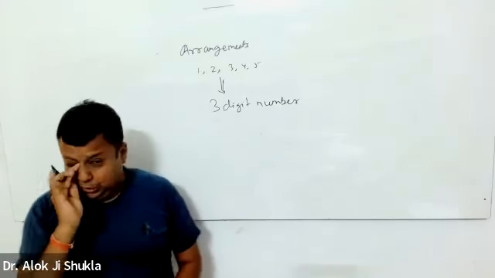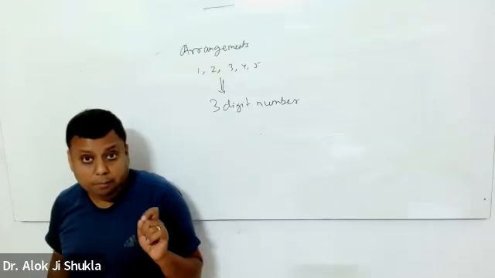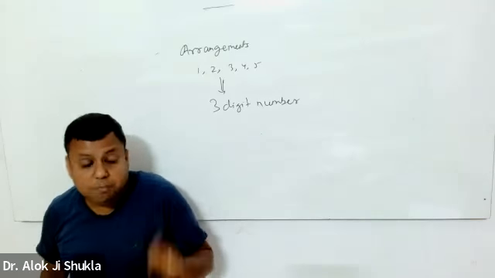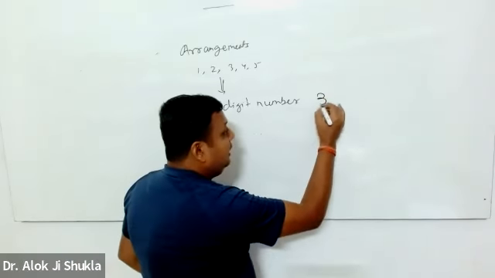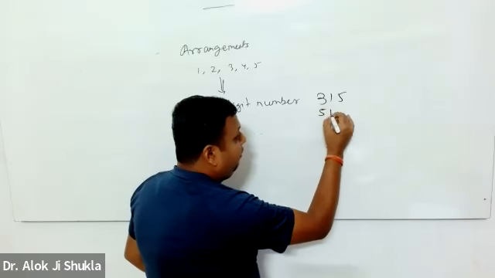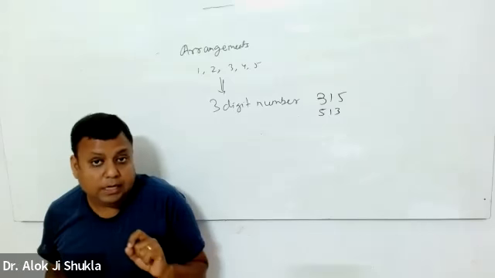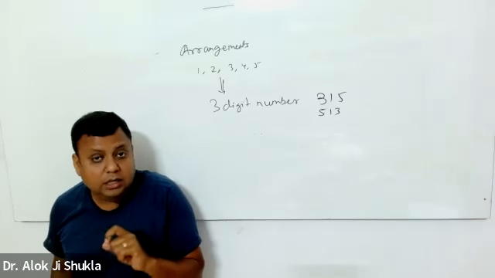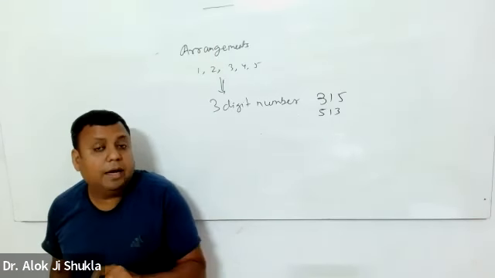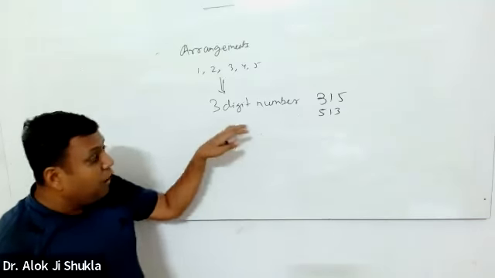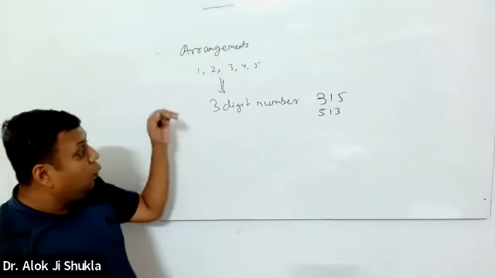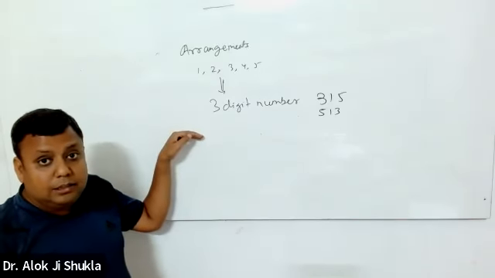What is the total number of ways of doing it? Now, a number is something which is an arrangement. The number 315 is different from 513. So these are arrangements. Collection is combination; arrangement is permutation. Since I have to arrange these things, what is the number of ways of forming this 3-digit number?